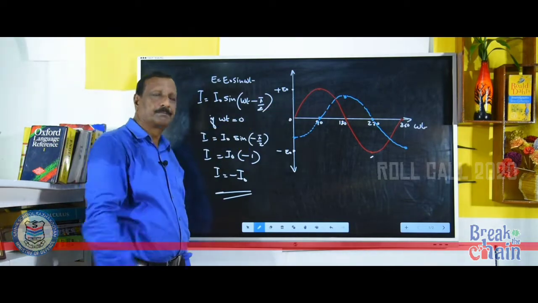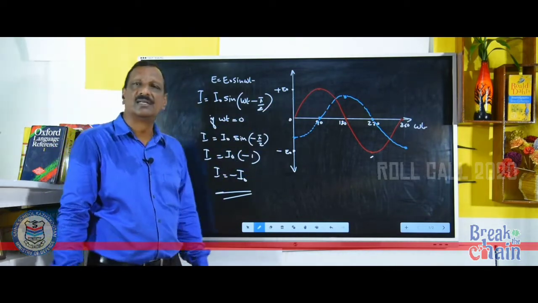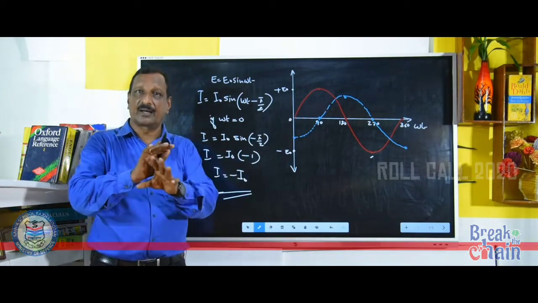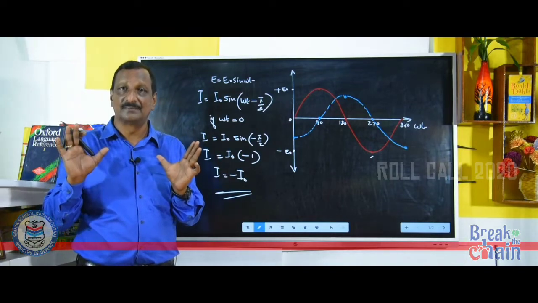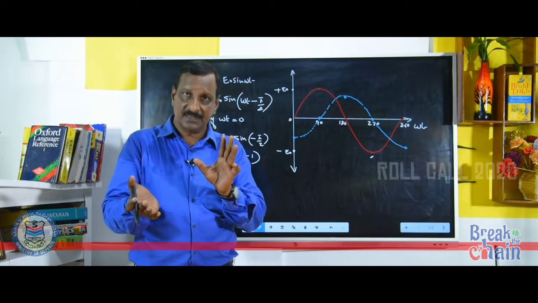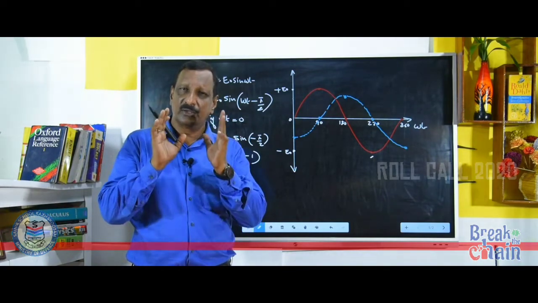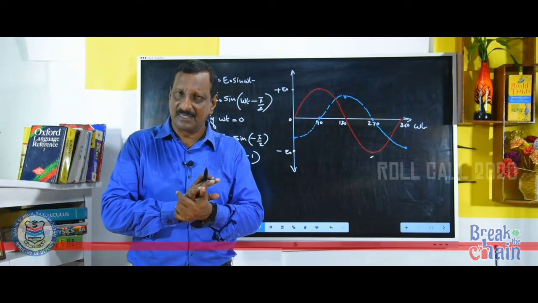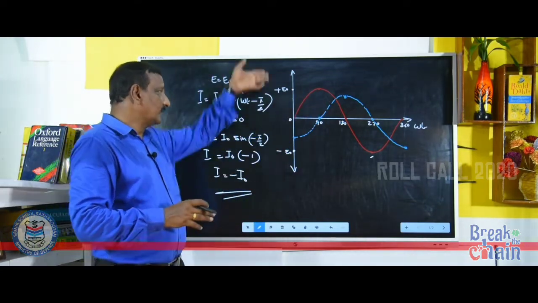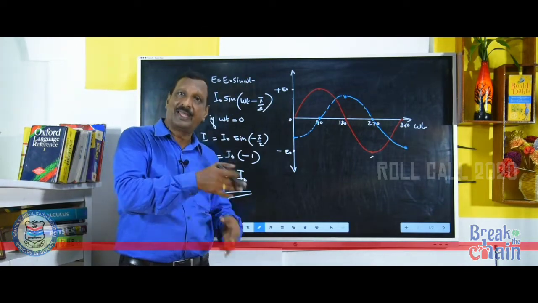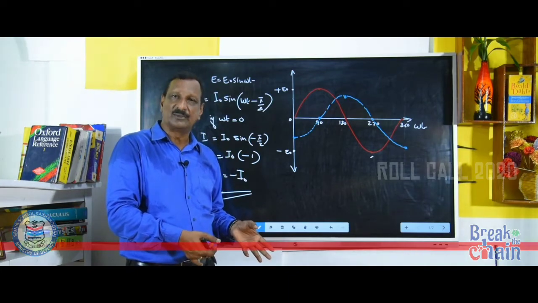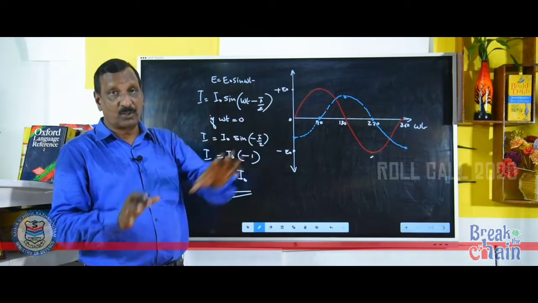See the blue entry, this is the variation of current. Red is showing the variation of EMF. They are not in the same phase. So, when you are connecting an inductor to AC, current and EMF both are not in the same phase. Here EMF is leading. At the beginning, you see EMF is 0 and the current is minus I0. That means negative value. So, EMF is leading.